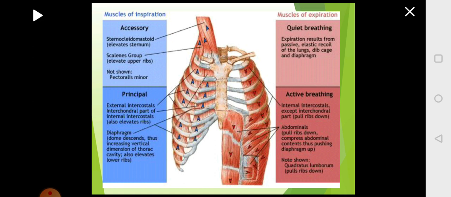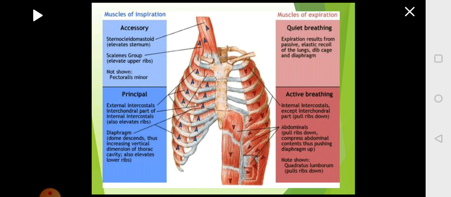This external intercostal muscle will help in pulling the ribs up, that is, elevation of the rib. Along with the external intercostal muscle, there is also the interchondral part of the internal intercostal muscle. This also will help in the elevation of the rib.